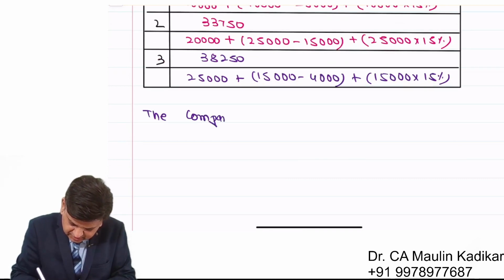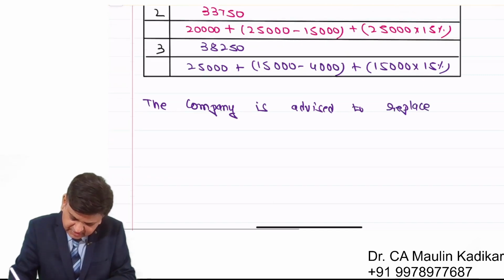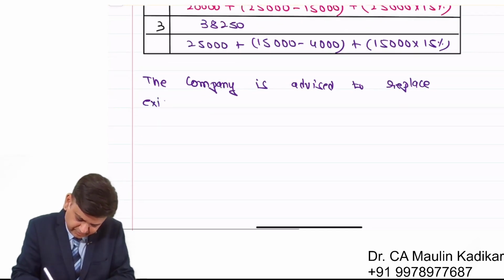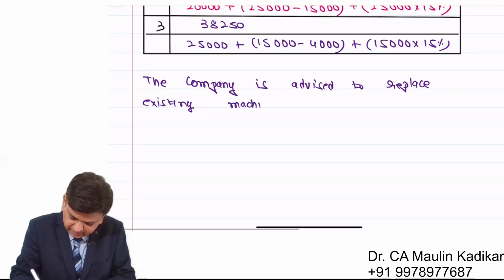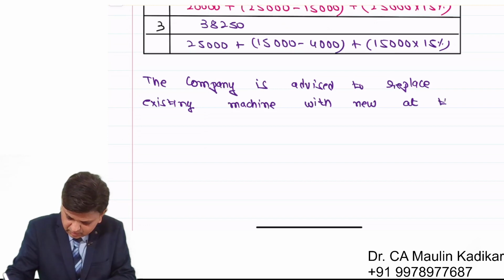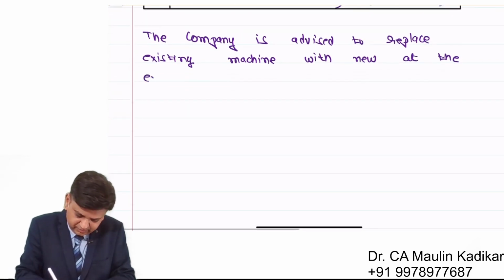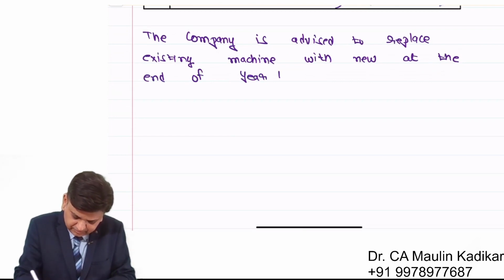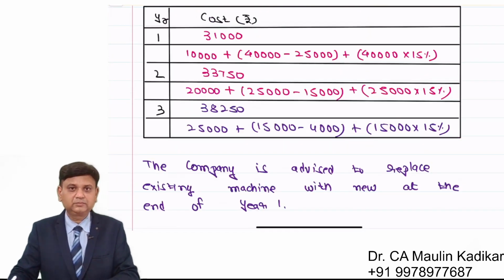The company is advised to replace existing machine with new at the end of year 1, full stop.